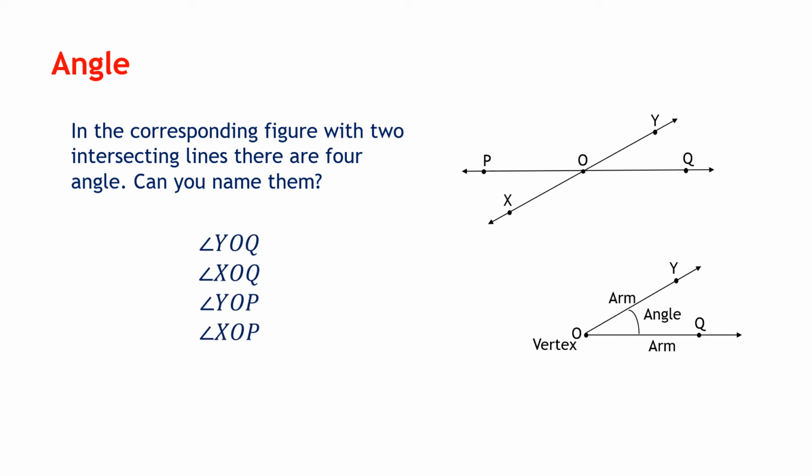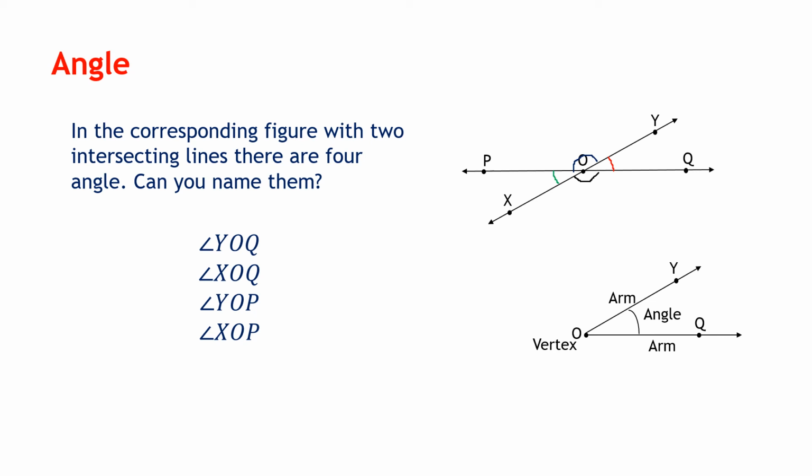So the remaining three angles are in the diagram. I will say here angle 1, which is YOQ. Then we have another angle XOQ. Then we have another angle YOP, and we have one more angle XOP. So two intersecting lines are forming four angles.